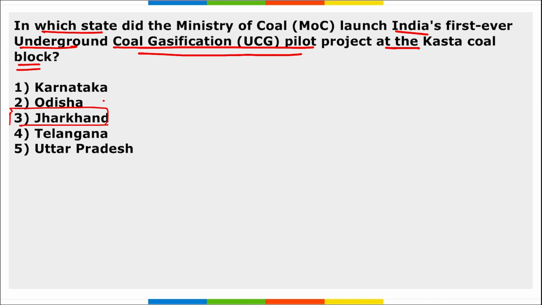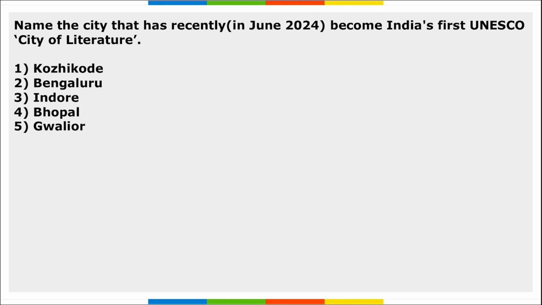Then if we talk about Odisha, remember recently ReNew and JERA, ReNew Company and JERA, have partnered for the production of green ammonia in Odisha. Next, name the city that has recently become India's first UNESCO City of Literature. It is Kozhikode. Kozhikode is in Kerala and it became the first UNESCO City of Literature. Take a note of this.